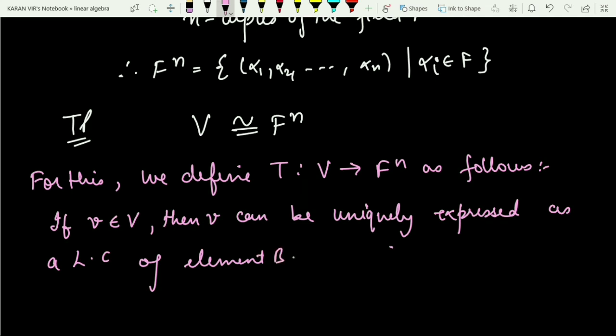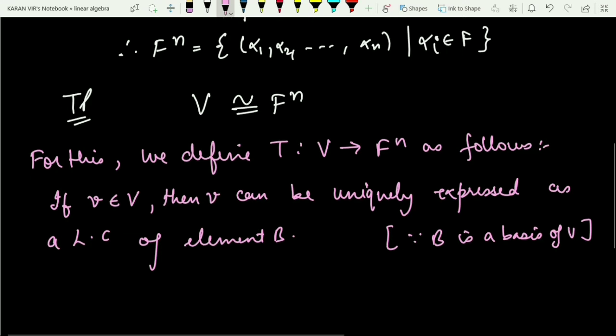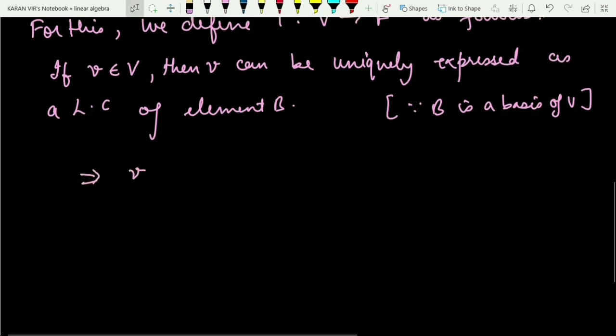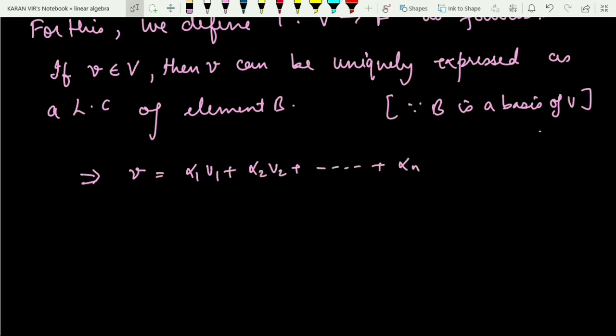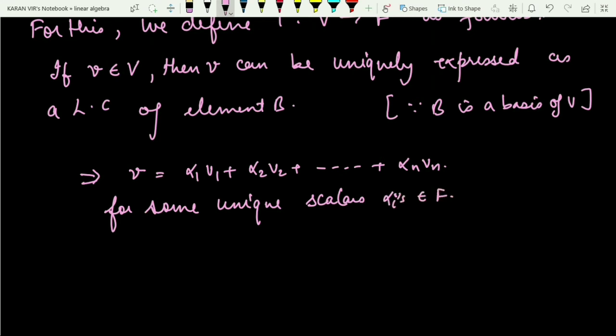And why am I saying this? Because we have already defined above that the set B is a basis of V. So just use this fact. This implies any v can be represented as a linear combination alpha 1 v1 plus alpha 2 v2 plus, and so on, plus alpha n vn, for some unique scalars alpha i's coming from the field.